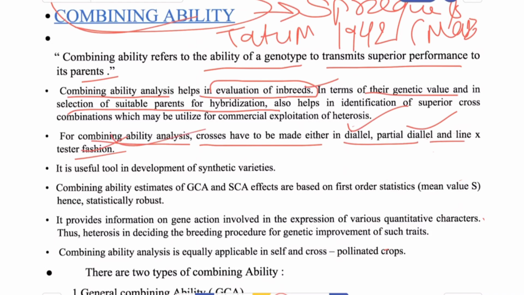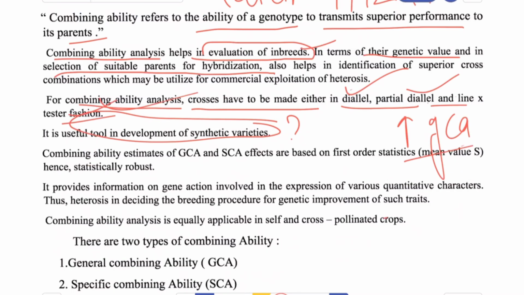Combining ability is a useful tool in the development of synthetic variety. Now, what is a synthetic variety? It is the variety which is developed by crossing a number of inbred lines having good GCA in all the combinations, so that they combine well with each other. Combining ability helps in estimation of GCA and SCA effects which are based on first order statistics. So this analysis is statistically robust.